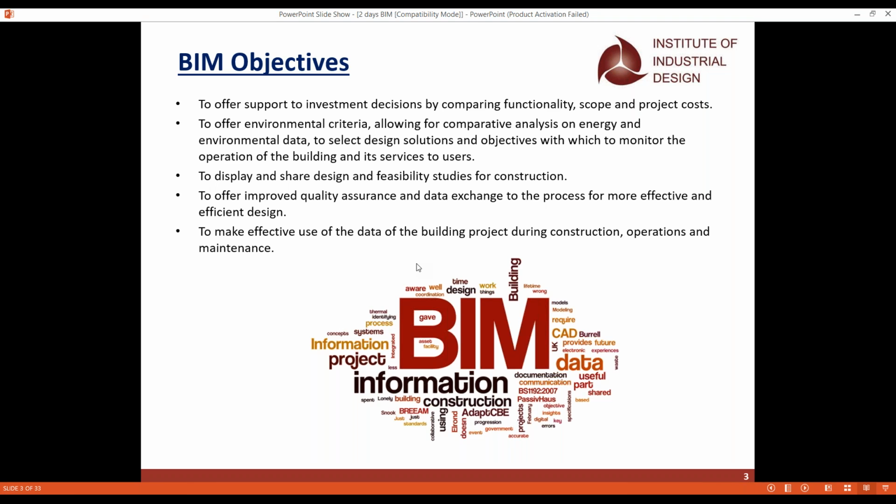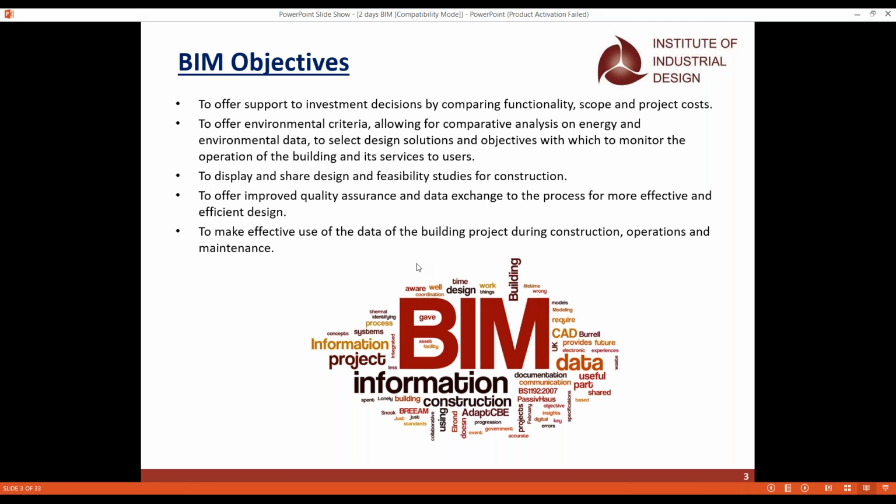And always when we design any building, we design with the span of the building in mind, like what is the life of the constructed building, how many years the building can last. With respect to the life of the constructed building, we also plan the maintenance of the building, like what maintenance we need. So this is the main objective: we should make use of the scope of the model, the project cost, and the reports we have to submit, and get them from the BIM software with the help of the BIM concept.